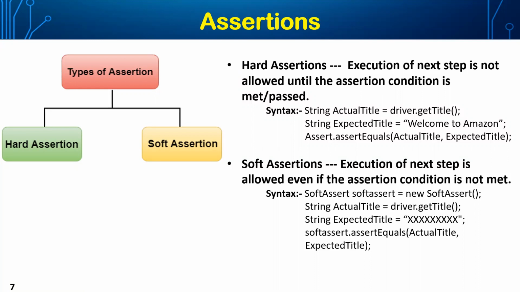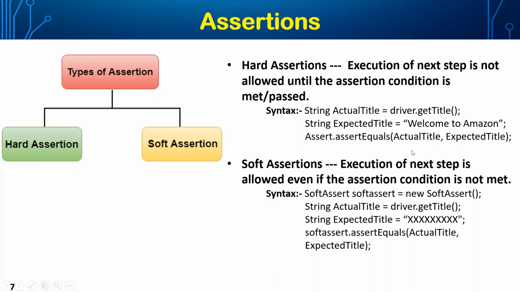But when it comes to soft assertion, the concept is again the same. But here, even though the comparison of the actual string with the expected string fails, it will still be noted down as failed, but the next consecutive steps of execution will be continued till the end of the script.